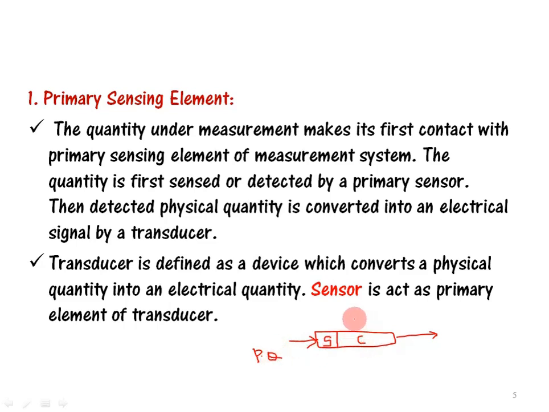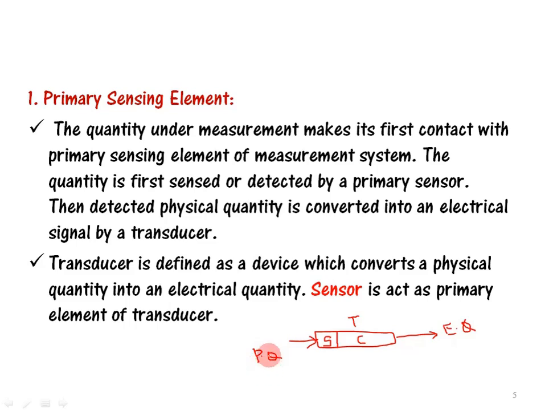This transducer first senses the physical quantity, and the sensed response of this sensing element is converted into electrical form. So the output is nothing but an electrical quantity. In a transducer, the input is a physical quantity and the output is an electrical quantity.